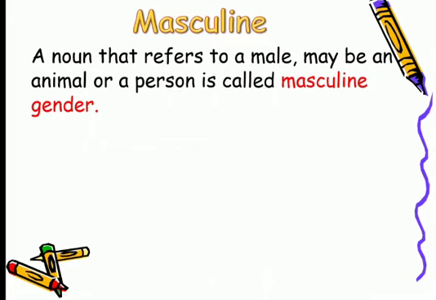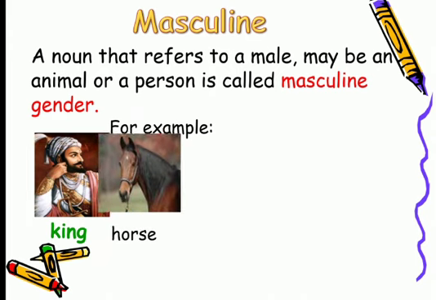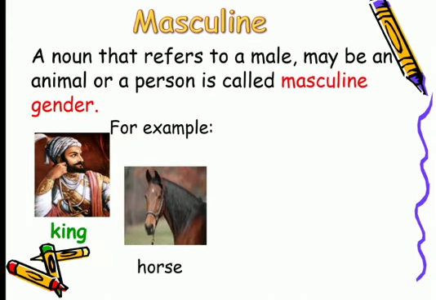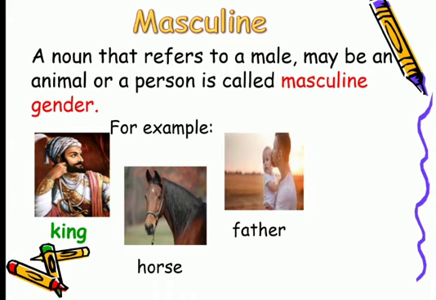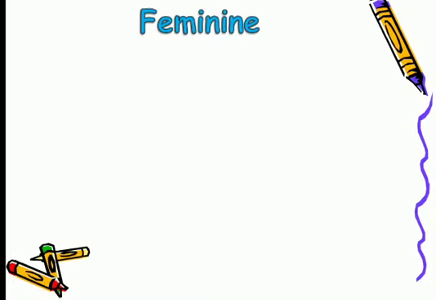Masculine gender. A noun that refers to a male, maybe an animal or a person, is called masculine gender. For example, king belongs to a male category. Horse, the name of an animal, belongs to a male category. Father belongs to a male category, and lion, an example of an animal, belongs to a male category.